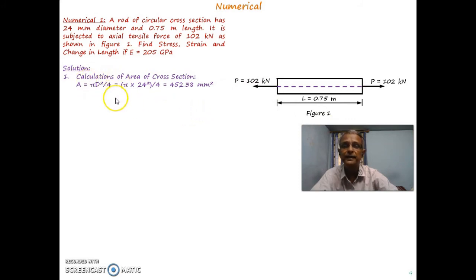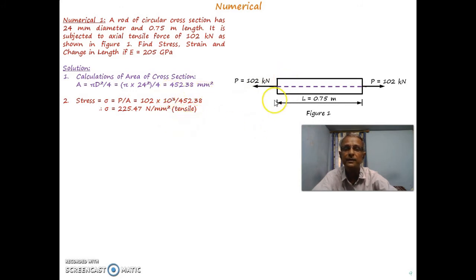Calculation of area of cross section: A is equal to pi by 4 d square. Now you know it. So pi by 4 into 24 square, as 24 mm diameter is given. If you calculate it, it gives you 452.38 mm square. Now this is given in mm, so your area is in mm square. After that, we'll go for analysis of stress at any cross section. If you consider any cross section perpendicular to the axis on which the force is applied, the area of cross section is the same, 452.38.